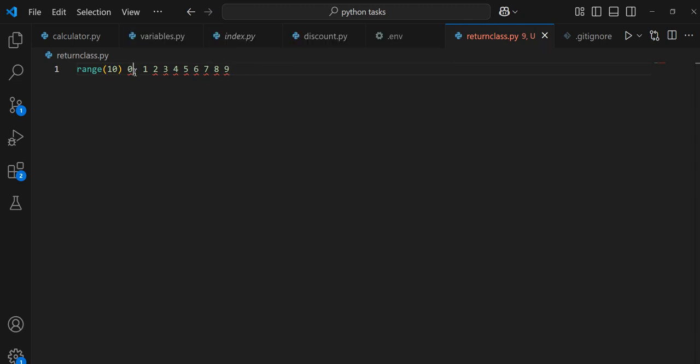Yes. Okay. Can we print it? Yes, you can print it. We'll see how we can print the values inside this range.